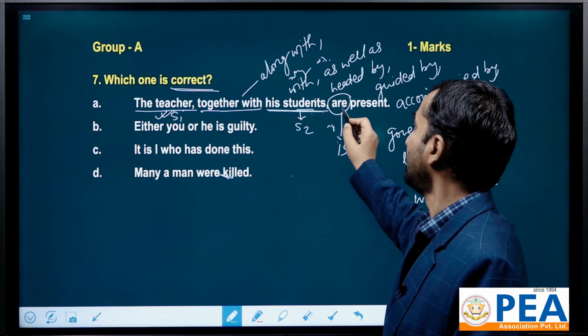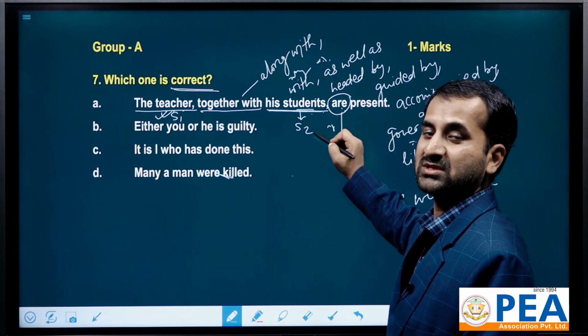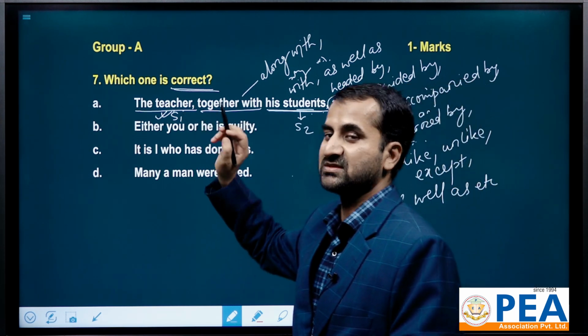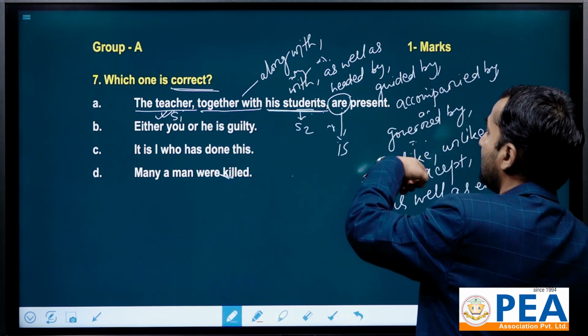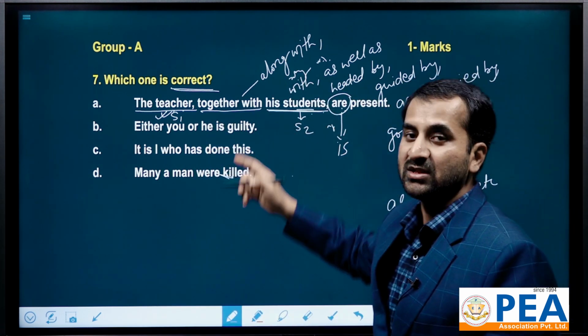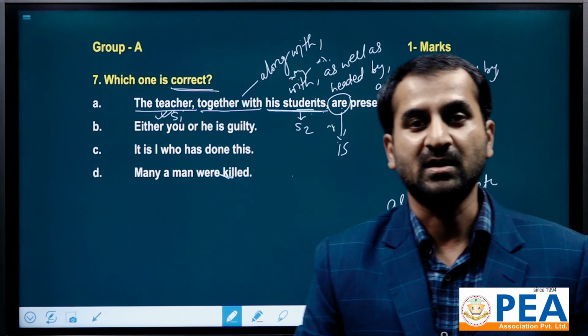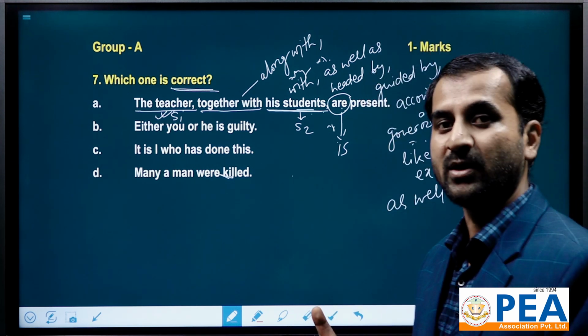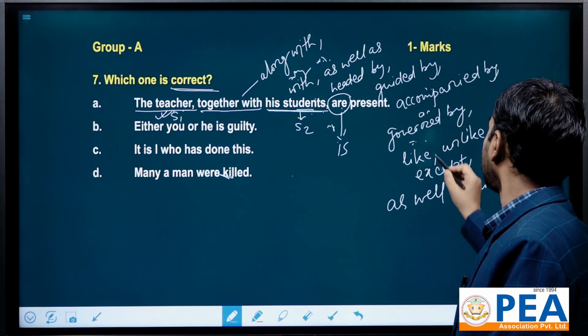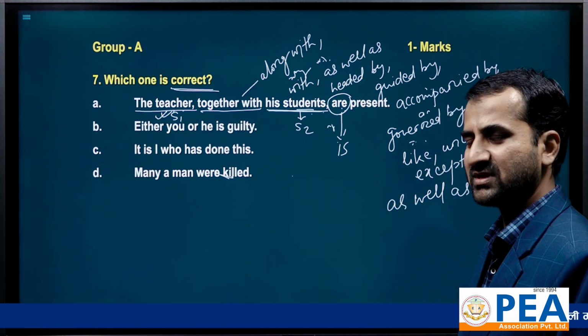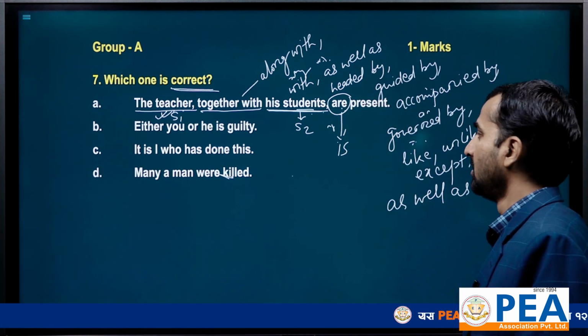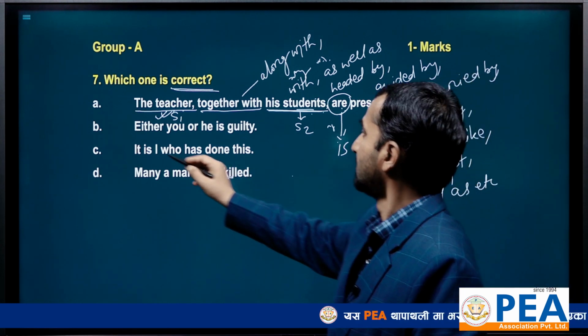This is plural, that's why it has been given plural? No, this is a wrong concept. It should occur according to the first subject, when the two subjects are added by the given terms like with, together with, along with, headed by, guided by, accompanied by, governed by, similarly as well as, like, unlike, and except, and so on. There are few other words as well, but these are sufficient for you. Okay, we shall go with the another one.